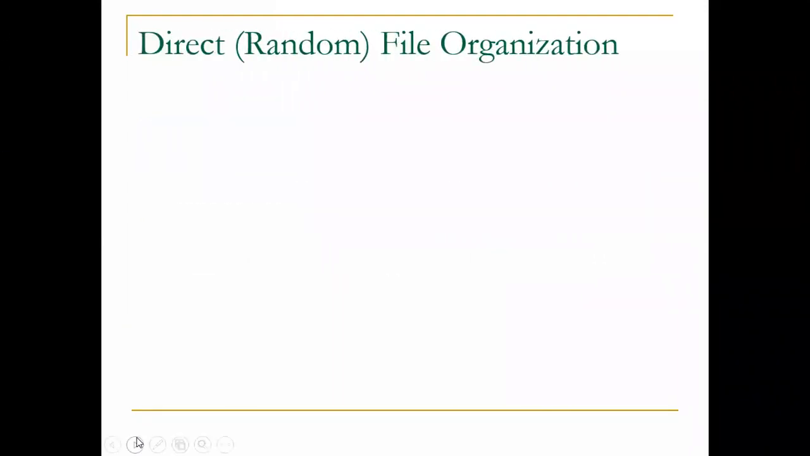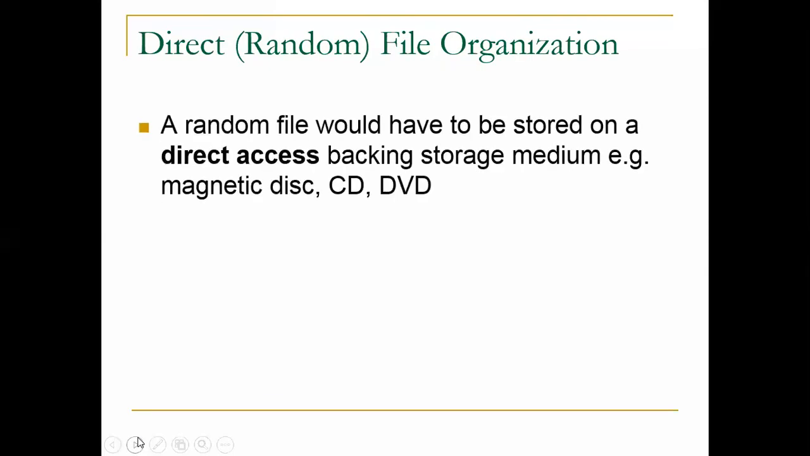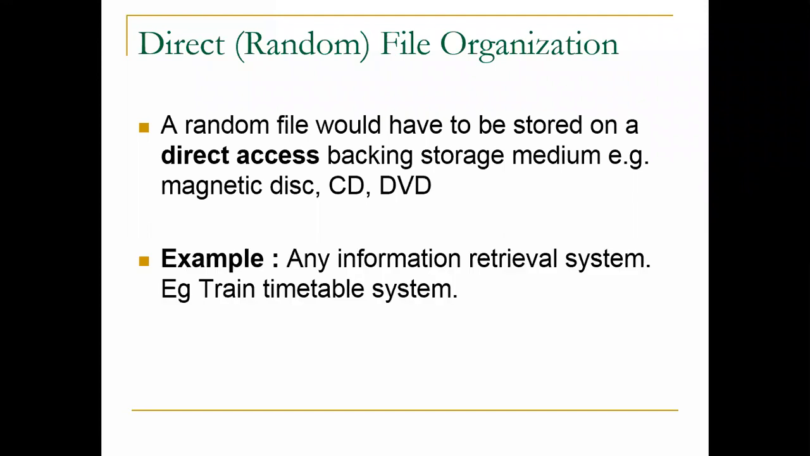A very important part here is that a random file has to be stored on a direct access backing storage medium, for example magnetic disk, CD, DVD. So we are storing data directly into the CD or DVD. We can say these are examples of random access, for example any information retrieval system, such as a train timetable system. We can easily access any record from it.